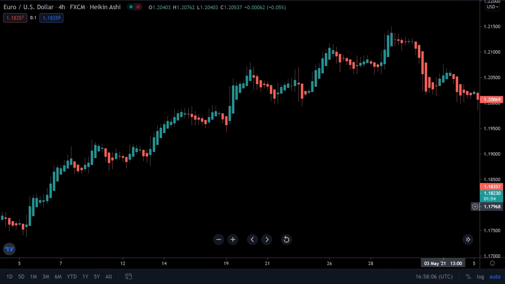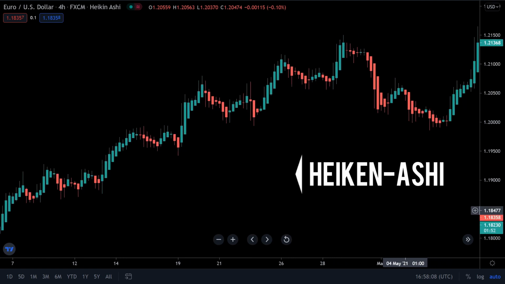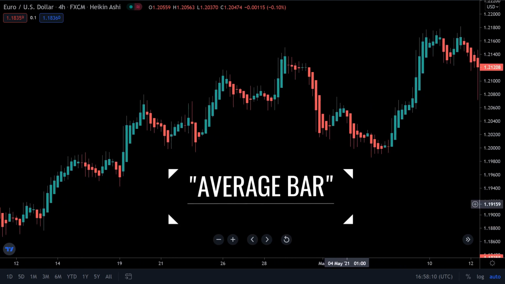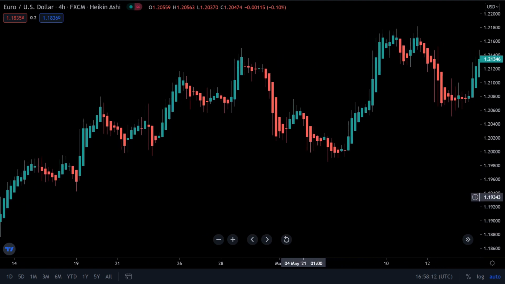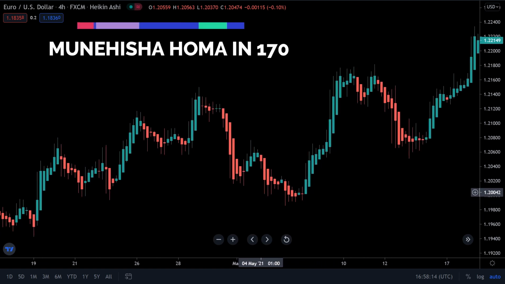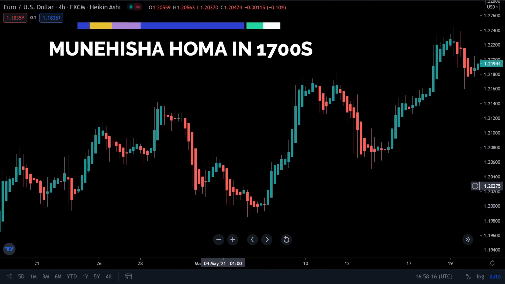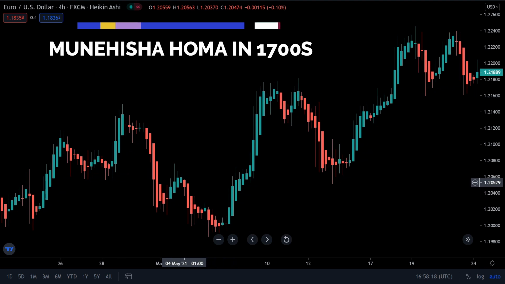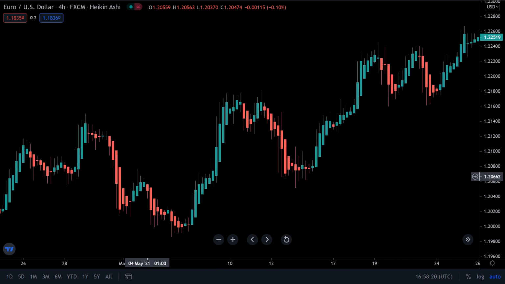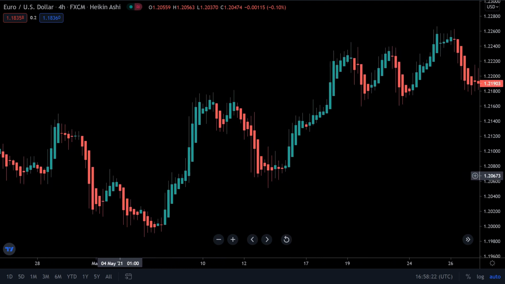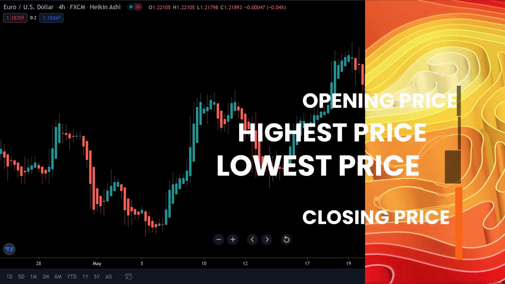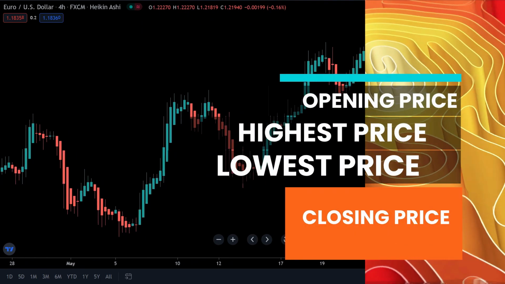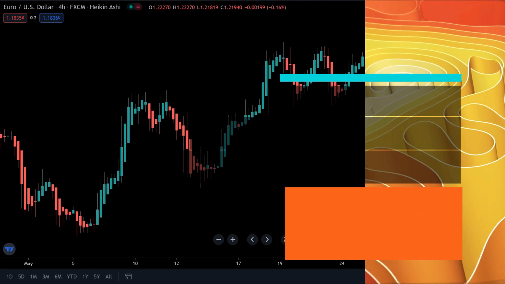Heikin Ashi, which means an average bar in Japanese, was developed by Munehisa Homma in the 1700s. They share some characteristics with the normal candlesticks, but differ in how they are created, with opening price, highest price, lowest price, and the closing price.